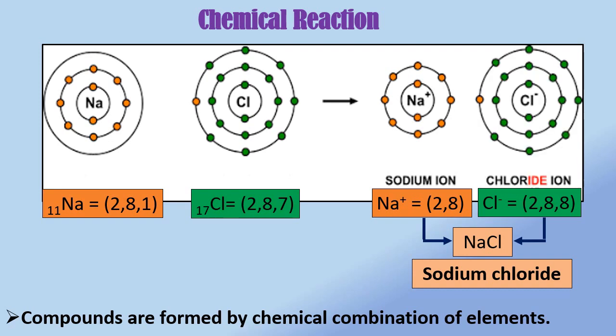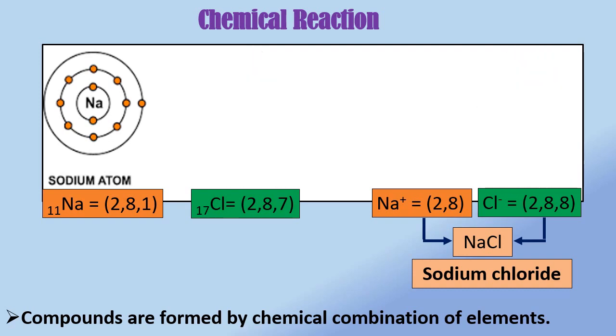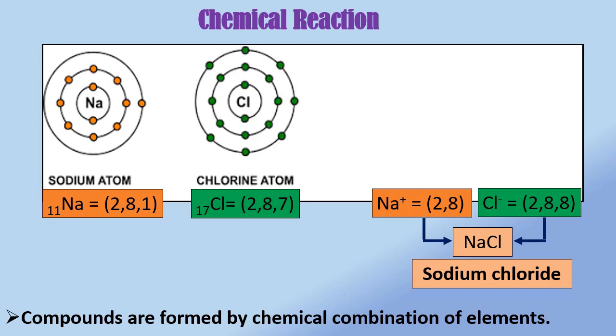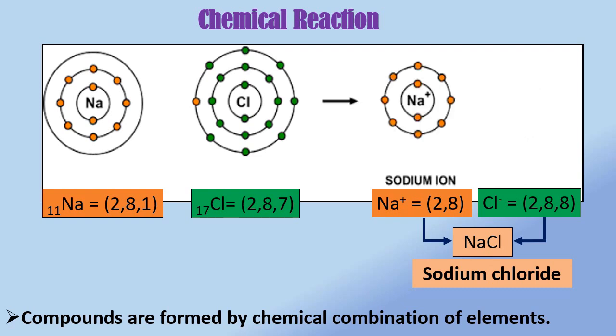Therefore, sodium atom loses 1 electron and forms a cation Na+. Chlorine gains 1 electron that was lost by sodium atom and forms an anion Cl-.